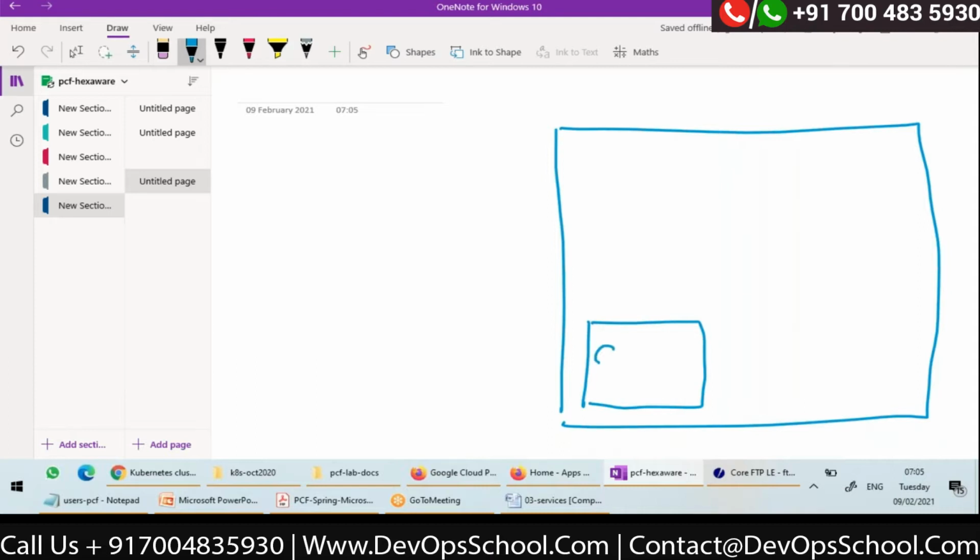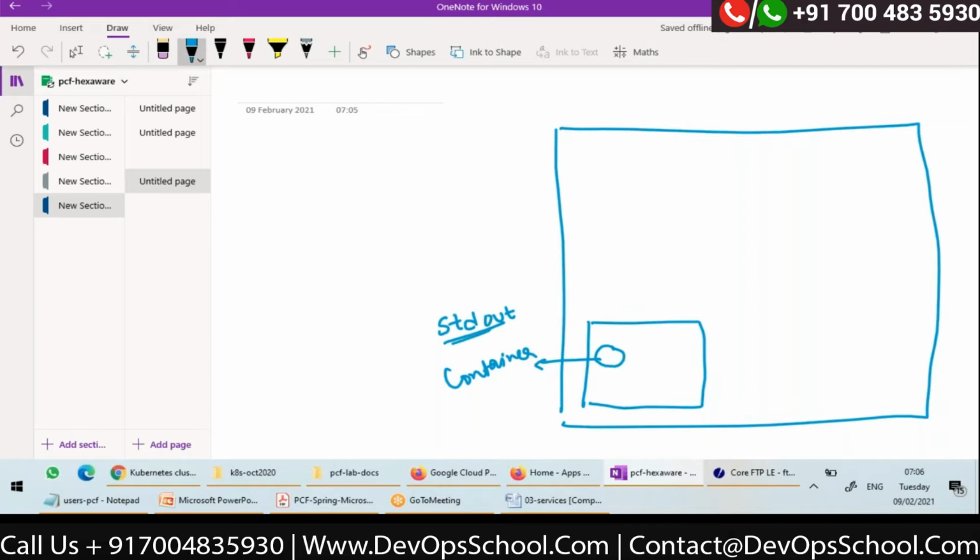Here, let's say my container is running. In my container, I am writing some logs in my application to standard out or standard error.